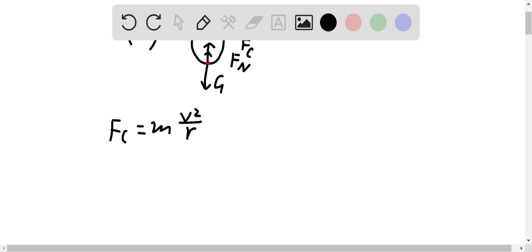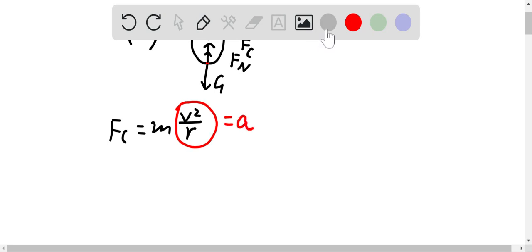Okay, and it said you want us to not exceed 6 g's. So that means the maximum acceleration that can be reached is 6 g, and the acceleration of the centripetal force is v squared over r. This is the acceleration, let's say it's equal to a.